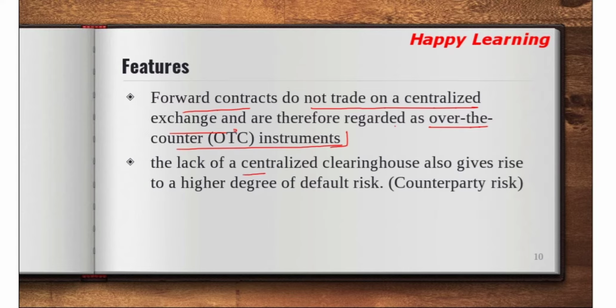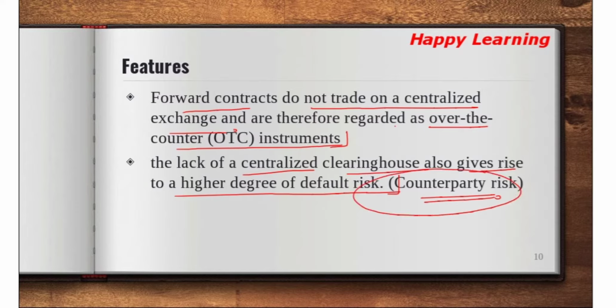The lack of a centralized clearing house also gives rise to a high degree of default risk, which is called counterparty risk. There is no involvement of an exchange, a central counterparty is not involved. That's why there is a counterparty risk.